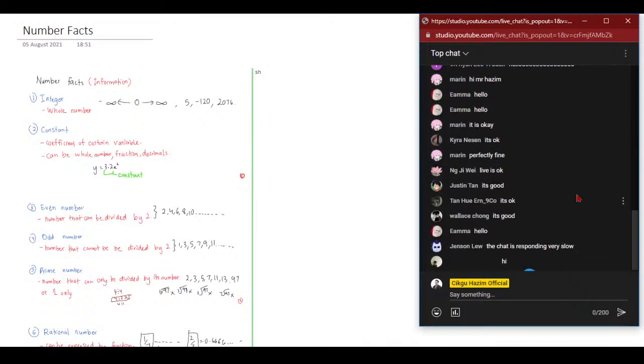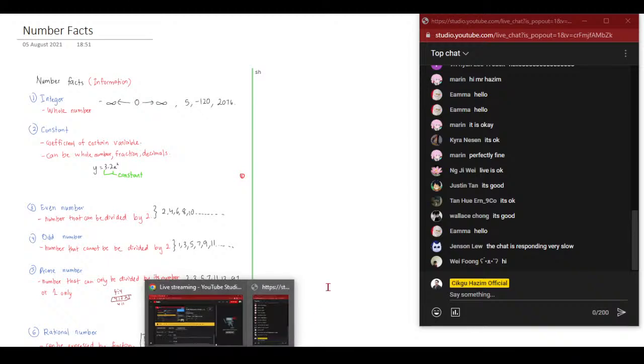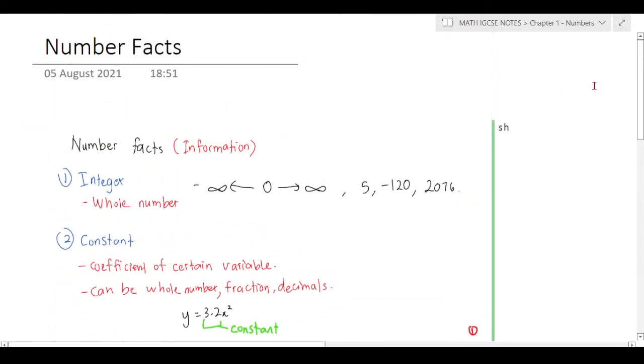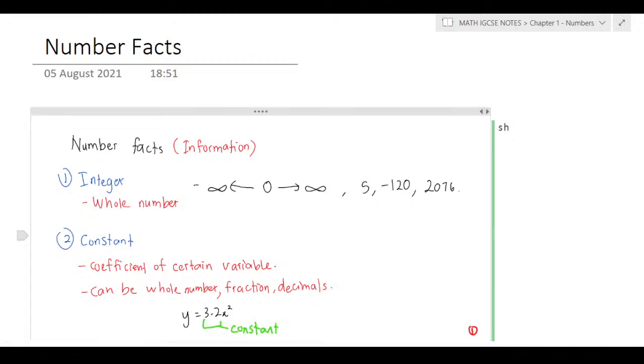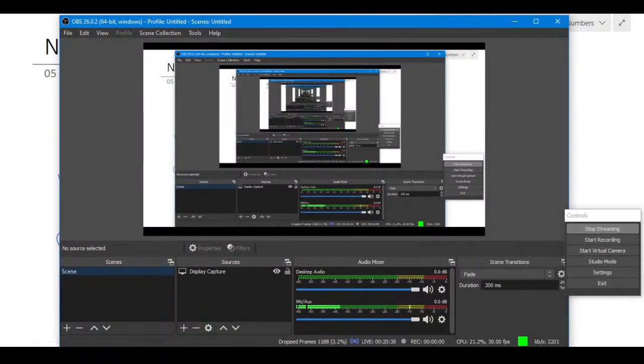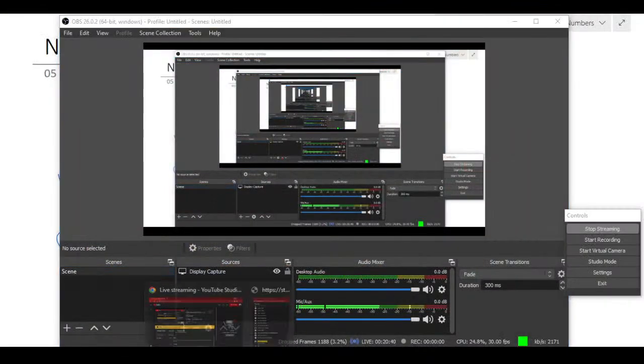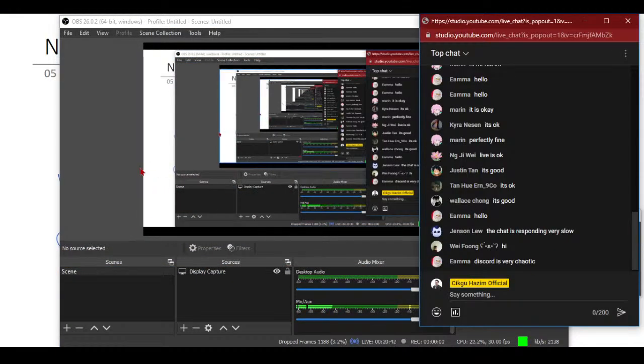Yes, all right, good. The chat is responding very slow, I'm sorry about that. I hope everything is clear. By the way, can you see that the one on my screen here is number facts? I'm just scared that you guys can't see it.